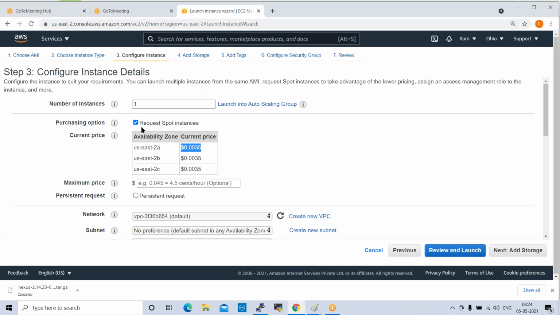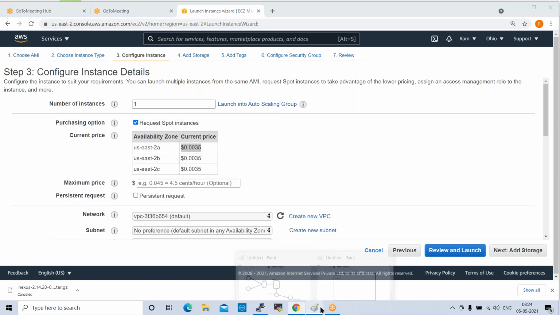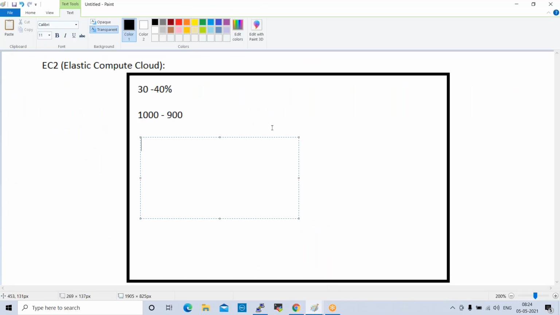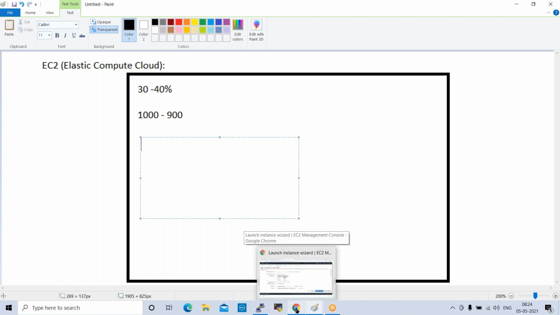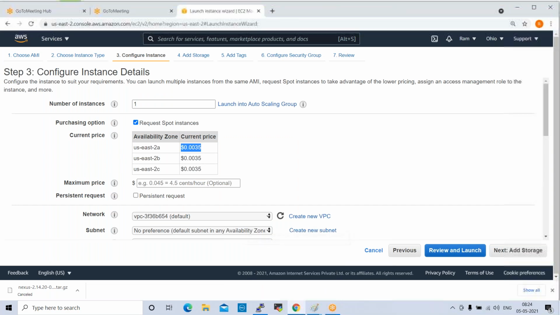Any questions here, anyone? This purchasing option, any questions? You understand, right? If it reaches 90%, then what will the charges be? Are they increased or decreased? It will increase. Obviously, it will increase. This is basic pricing. It will increase because once they reach their target, definitely they will increase the pricing.